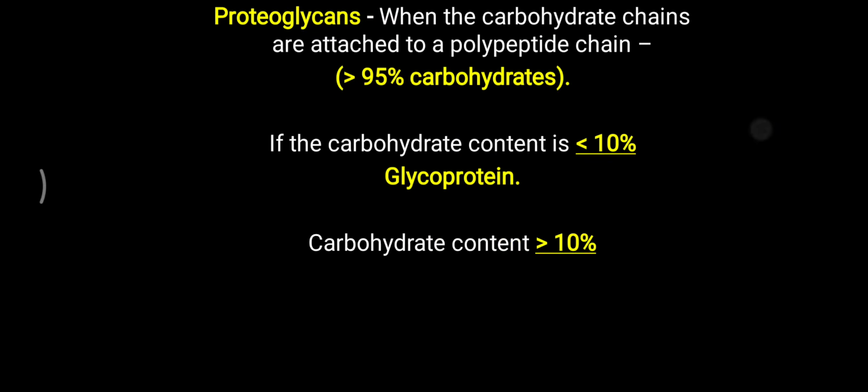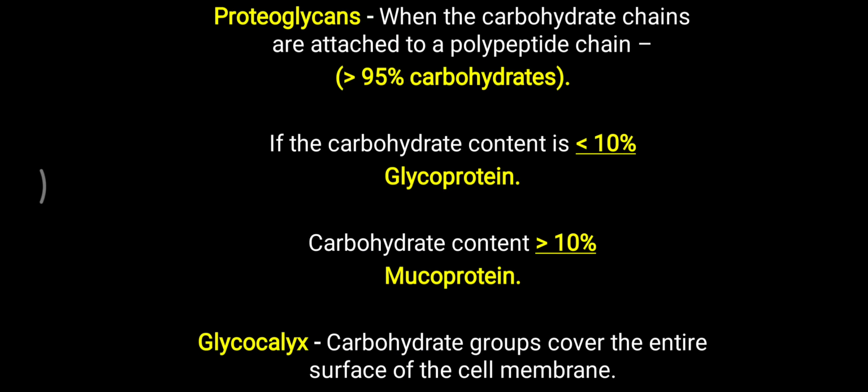Further, if carbohydrate content is more than 10%, but somewhat lower, then it is called mucoprotein, because the consistency is changing, or is somewhat related to the mucus variety. Glycocalyx is a particular molecule present where a carbohydrate group covers the entire surface of the cell membrane, and then it is called a glycocalyx. So that is the difference between proteoglycan, glycoprotein, mucoprotein and glycocalyx.